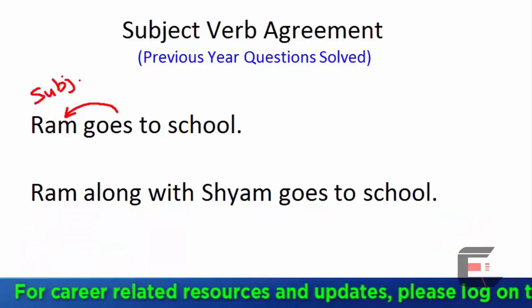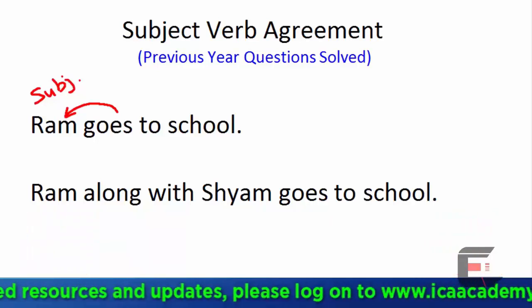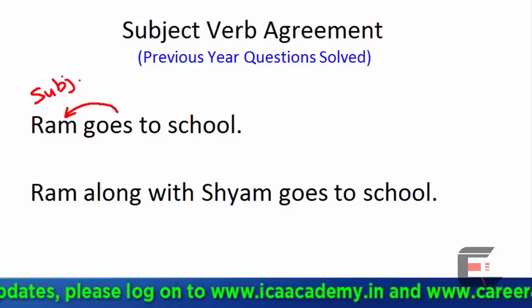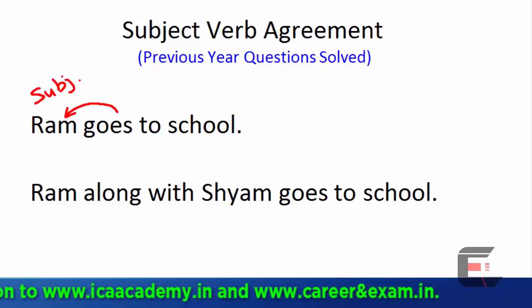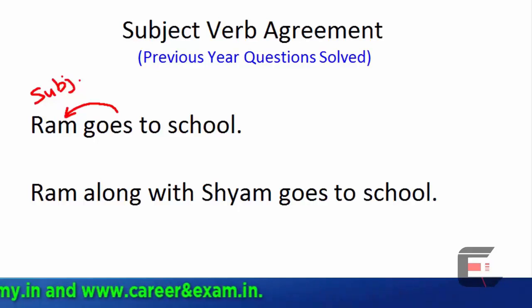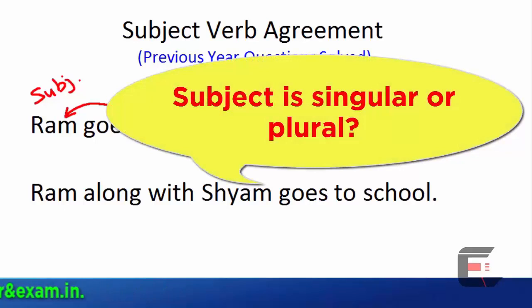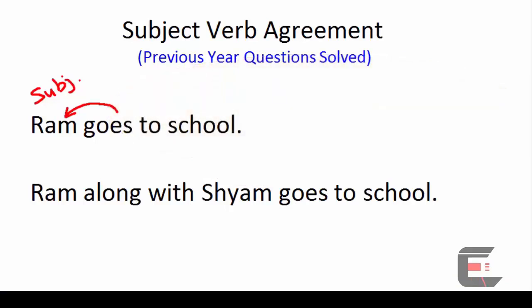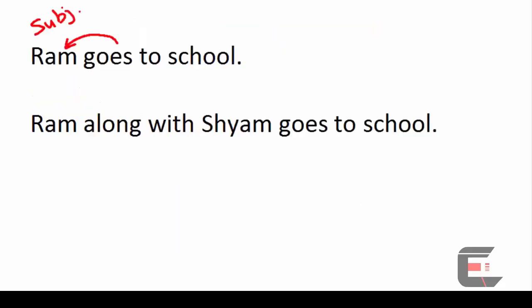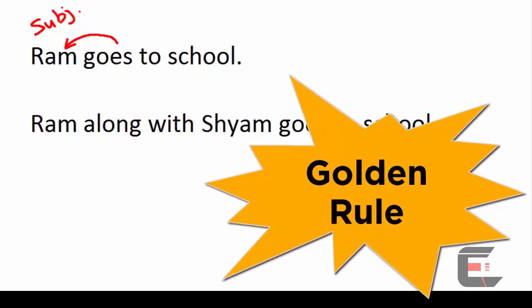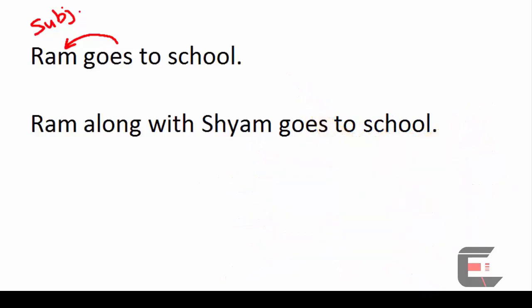If it is Ram and Sham, then the verb goes is not correct because it will be go, because it will be plural. Now let us understand whether the subject of this verb goes is singular or plural. If the subject is singular, then the verb also will be singular. If the subject is plural, then the verb also will be plural. This can be easily understood with the help of the golden rule of subject-verb agreement. Now, what is the golden rule?